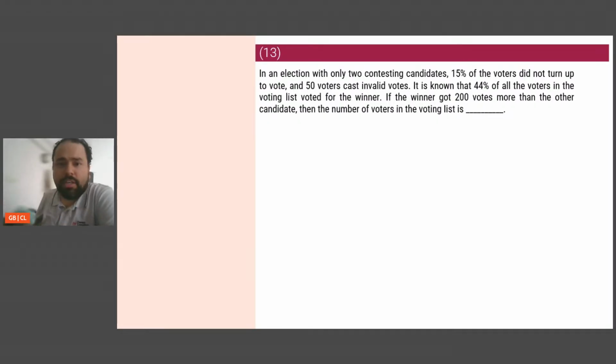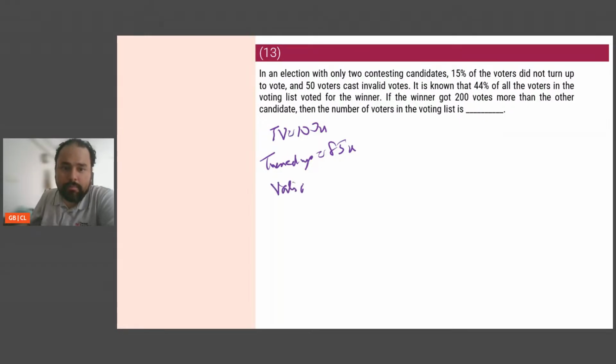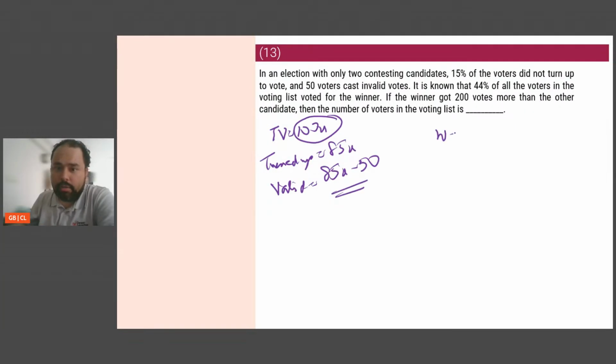Okay. Voters in the voting list. So let's say total votes is 100x. Not turn up, so those that turned up is 85x because 15x gone. Invalid is 50. So valid is equal to 85x minus 50. It is known that 44% of all voters in the voting list, which is 100x, voted for the winner. So winner will get 44x.